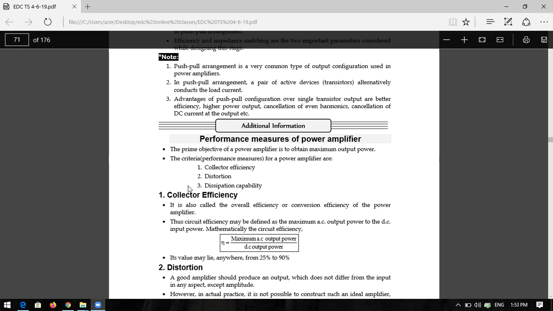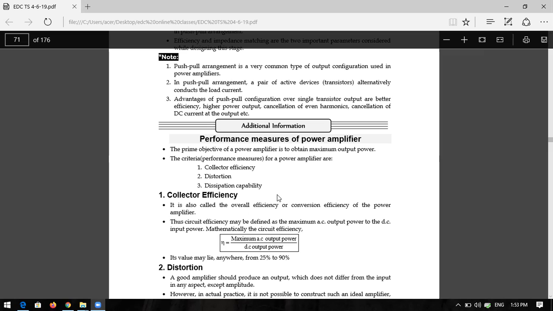So that is the reason. What is the definition of efficiency? It is the overall efficiency or conversion efficiency. Simply, efficiency means the maximum AC output power to the DC input power, and the efficiency ranges from 25% to 100%.